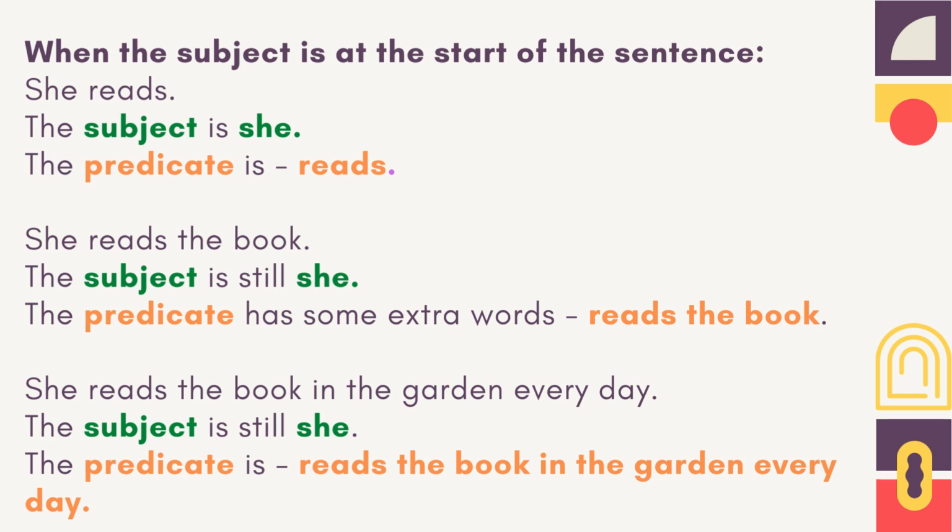When the subject is at the start of the sentence. She reads. The subject is she. The predicate is, reads. She reads the book. The subject is still she. The predicate has some extra words, reads the book. She reads the book in the garden every day. The subject is still she. The predicate is, reads the book in the garden every day.